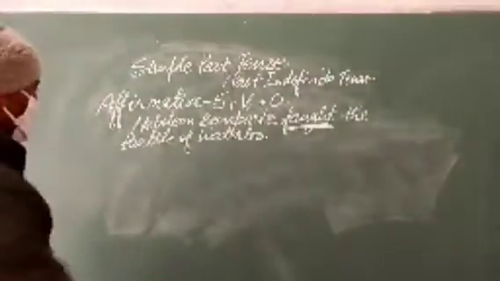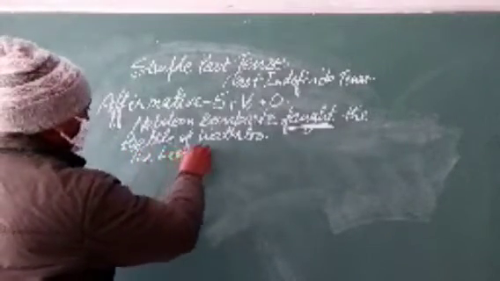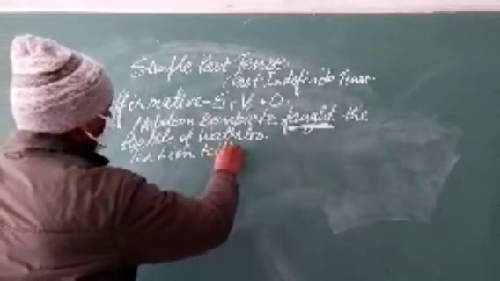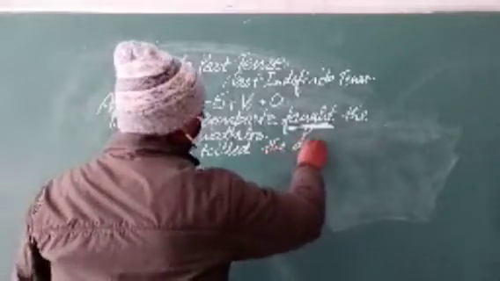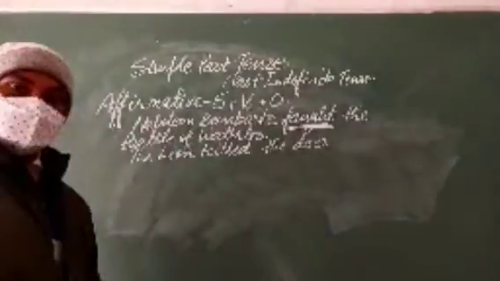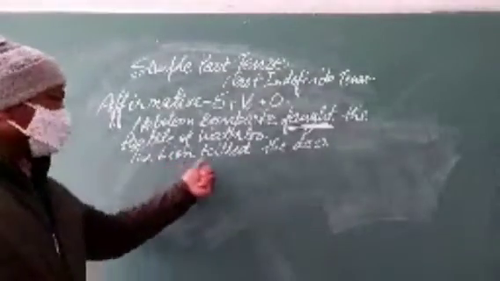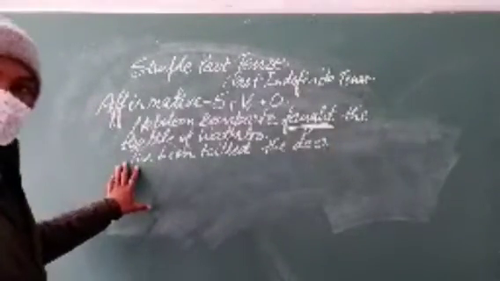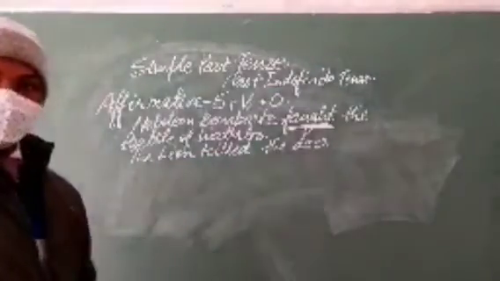In the same way, the lion killed the deer. The lion killed the deer. Killed, second form of verb. The lion killed the deer. Lion is subject, killed is second form, and the deer is object.